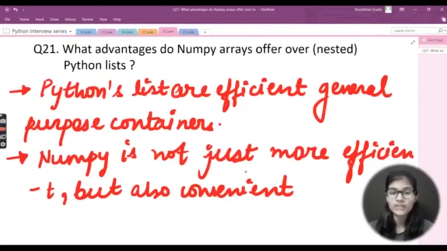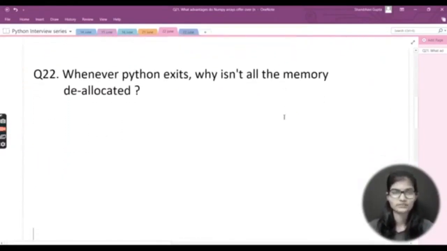NumPy arrays are more efficient but also convenient because they offer us many functions for matrices and vectors, which help us save our time and unnecessary work, right? So these are some advantages that NumPy arrays offer over Python lists. I hope you have got a clear idea regarding this question. Let's come on to the next question for now.